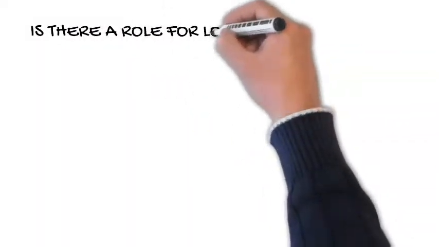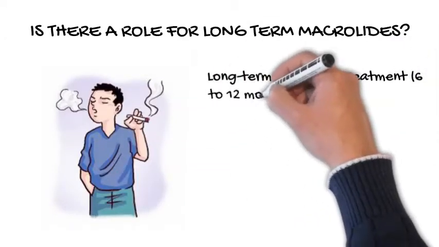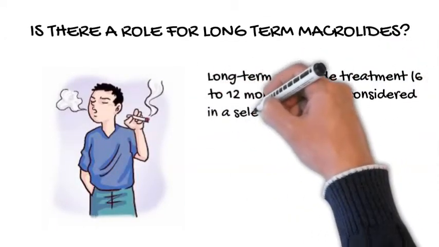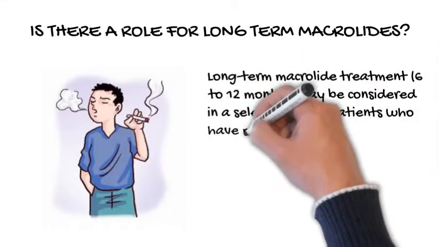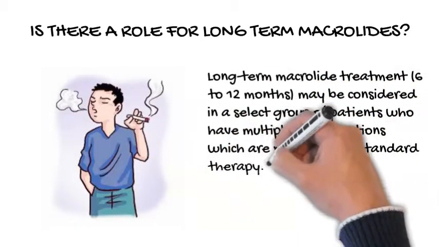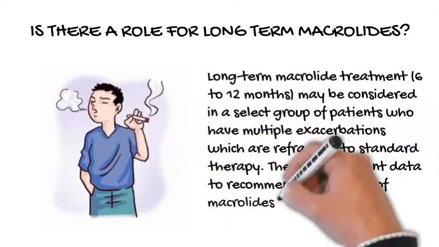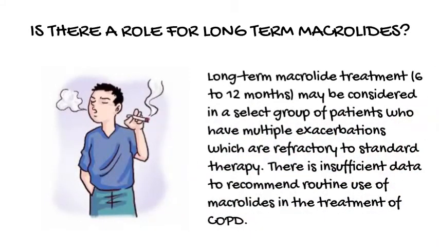Is there a role for long-term macrolides? Long-term macrolide treatment, 6 to 12 months, may be considered in a select group of patients who have multiple exacerbations which are refractory to standard therapy. There is insufficient data to recommend routine use of macrolides in the treatment of COPD.